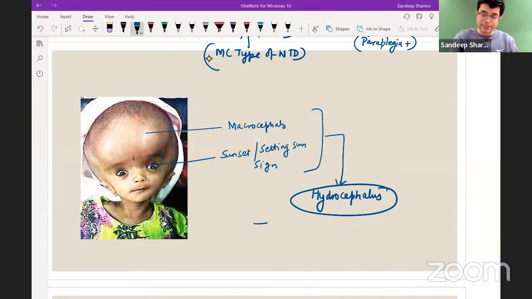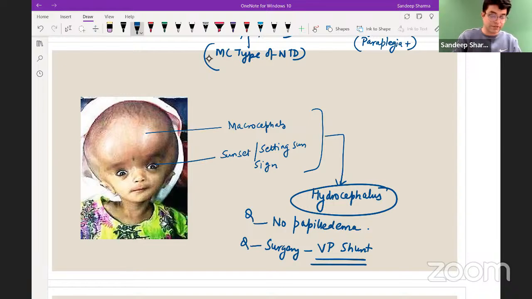Hydrocephalus, remember 2 points. There is no papilledema. What is papilledema? It's a past NEET PG question. Papilledema is swelling of the optic disc because high pressure is dissipated by the increased head size, so papilledema never occurs. And AIIMS MCQ, what is the surgical procedure of choice? The surgery of choice in these patients is VP shunt. We call it ventriculoperitoneal shunt.